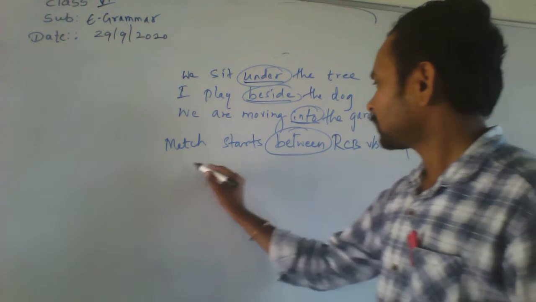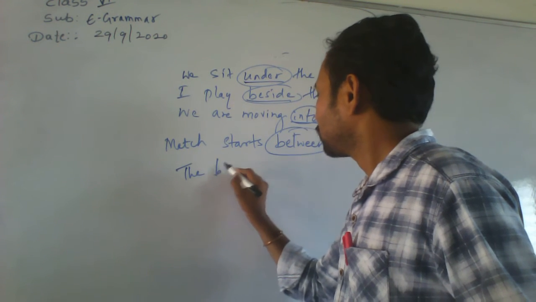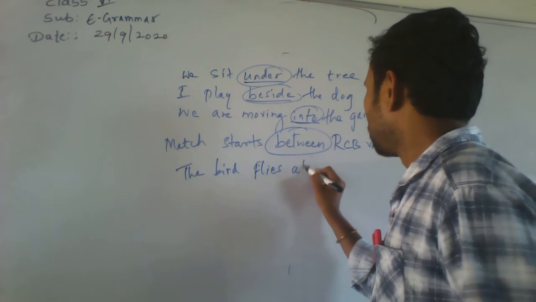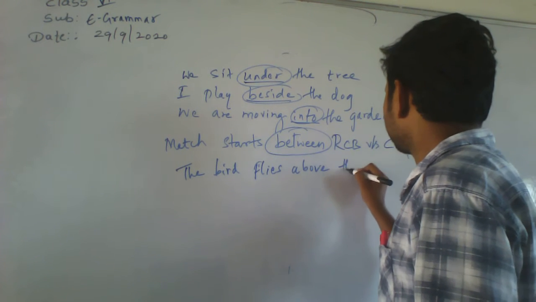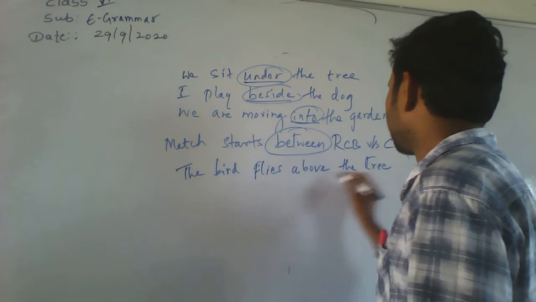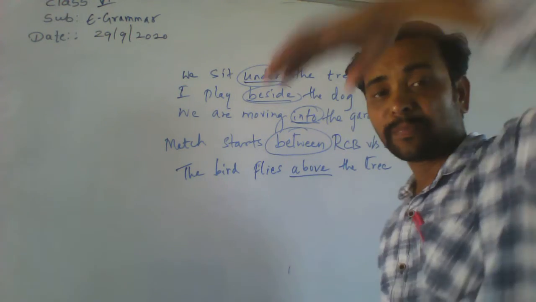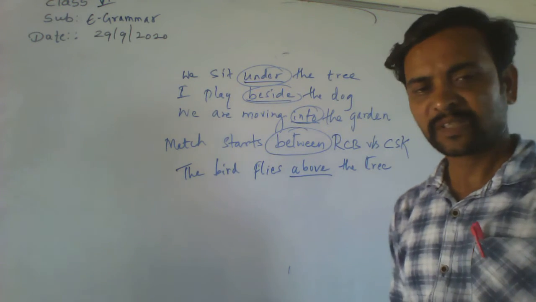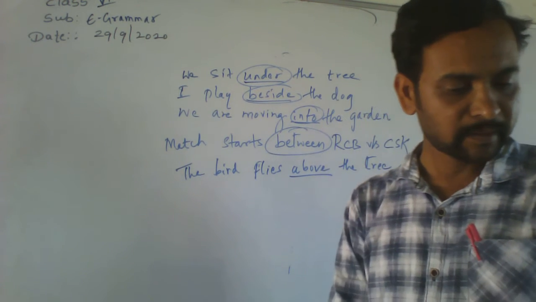Okay. The bird flies above the tree. Above the tree. Above. The bird flies above the tree. Okay. Is it understand? Okay.